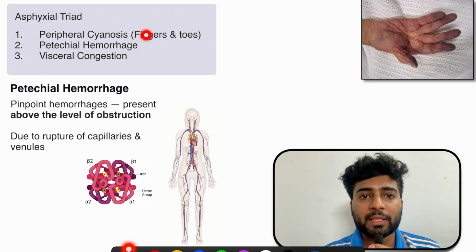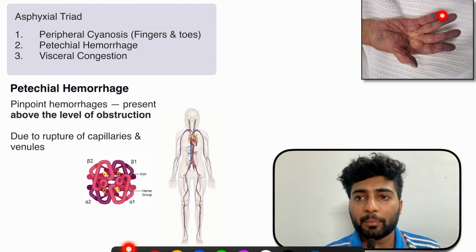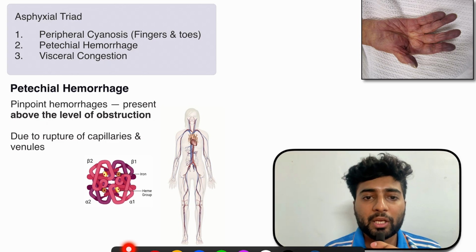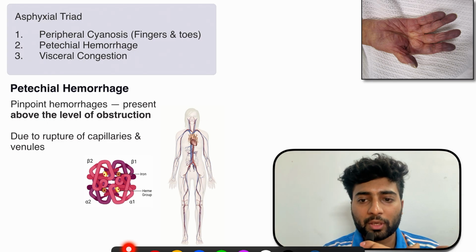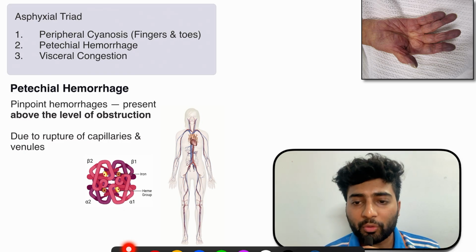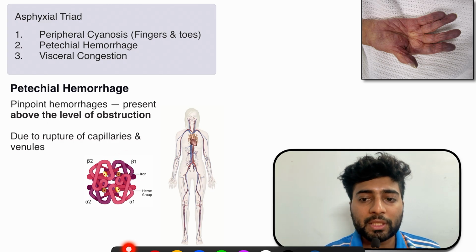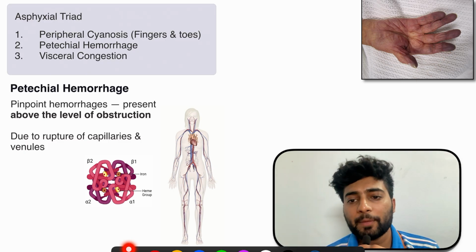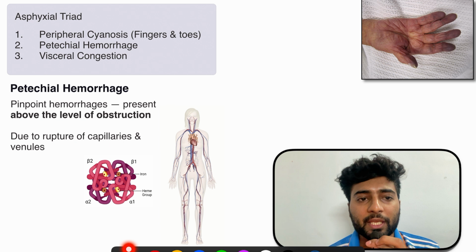First is peripheral cyanosis. See, in this image, you can see the peripheries are blue and cyanosed. Why so? Because whenever there is asphyxia, let's say there is hanging, then the throat is blocked, so the oxygen is not received by the blood. If the blood does not have oxygen, then the hemoglobin will have carbon dioxide, so it will be carboxyhemoglobin. This will be of blue color, so due to lack of oxygen there is peripheral cyanosis in asphyxia. We took the example of hanging over here.